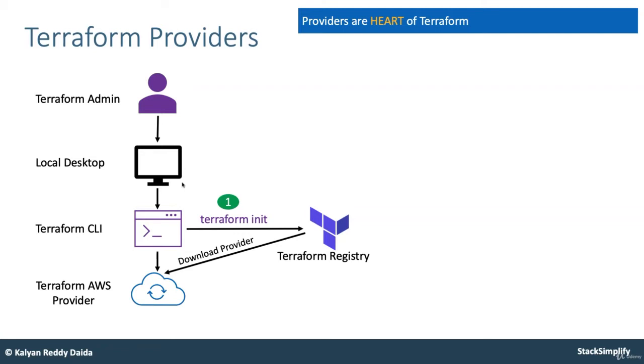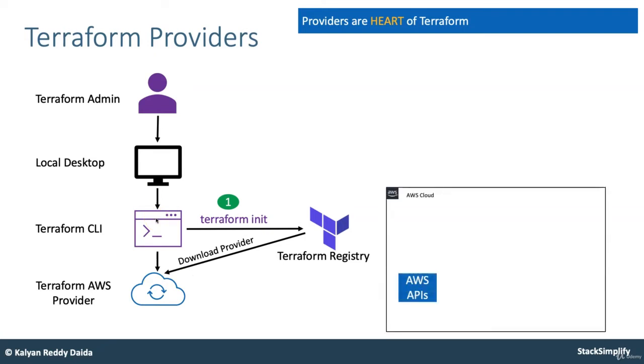Let's consider my provider is the AWS provider. That AWS provider will be downloaded to my local desktop, into the .terraform folder inside my working directory.